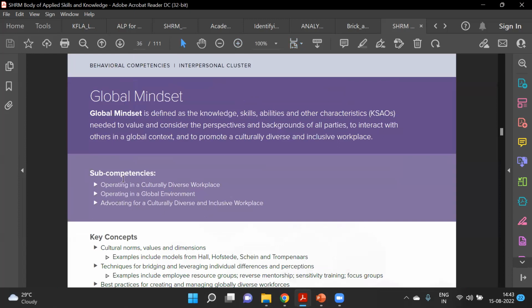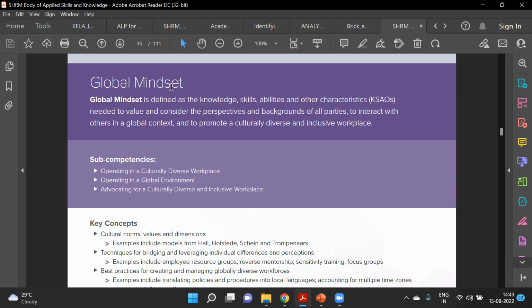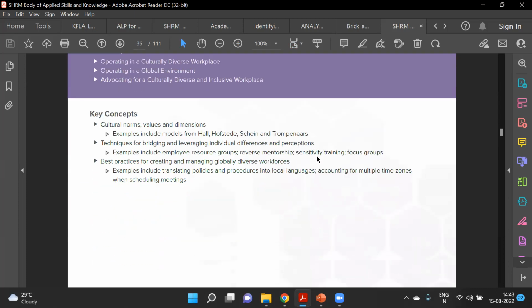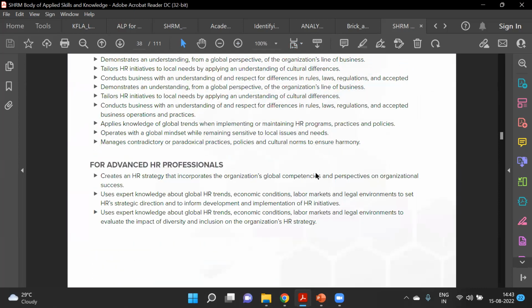Whatever you are seeing as sub-competencies, we can capture as competencies in our Centre of Capabilities framework in SuccessFactors. So, operating in a global environment, advocating for a culturally diverse and inclusive workplace: this can be our competency, this can be a competency group, and the category we can have for those specifics. The interpersonal cluster they are calling a cluster, we can model that. This is just an example, but you can go further and discuss with your HR and clients. It is a very good example to start with because these competency frameworks are globally accepted.